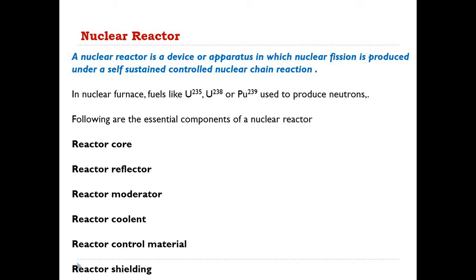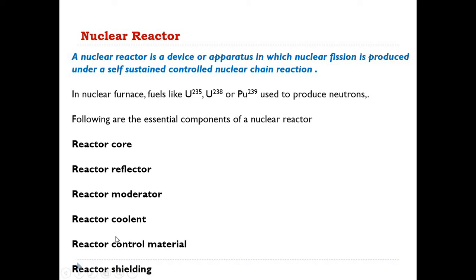Now, what is the basic aim of using the nuclear reactor? In a nuclear reactor, nuclear energy is generated, and that energy is further used to produce electricity. So electricity generation is the main purpose of using nuclear reactors.